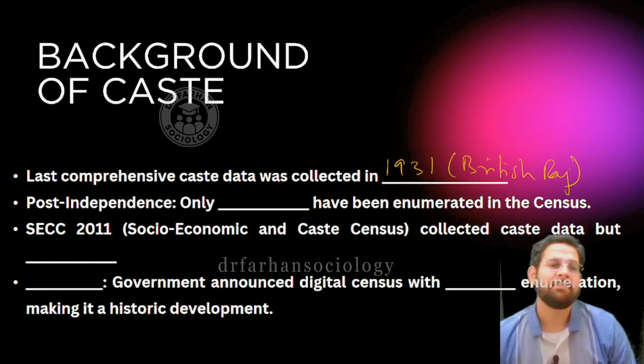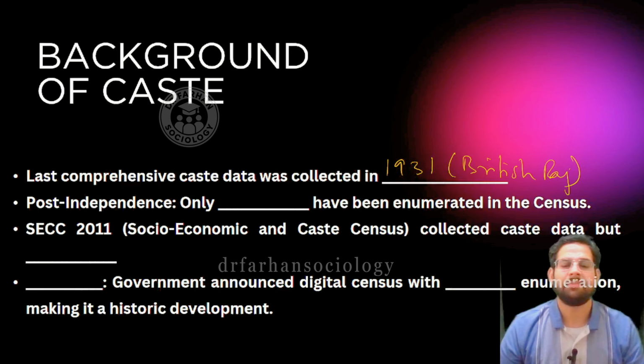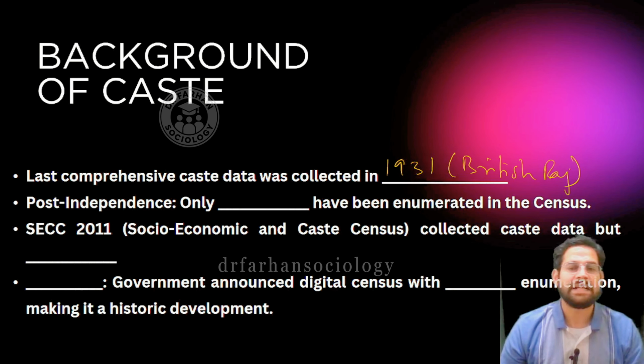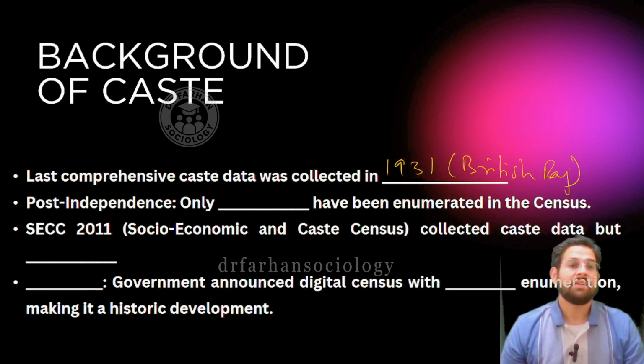Kindly remember that this topic did not come into the picture after 1947, or in the 1980s or 1990s, even though caste-based politics has mostly started only in the last 30 years. For the first time this was conducted in 1931 itself.